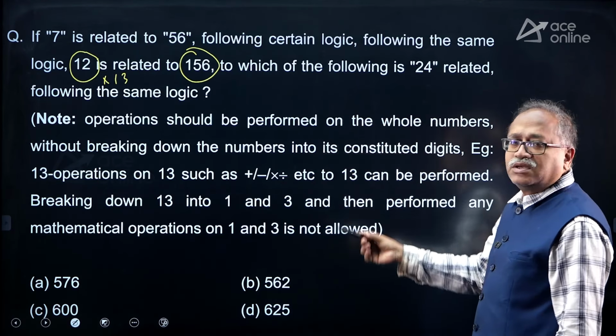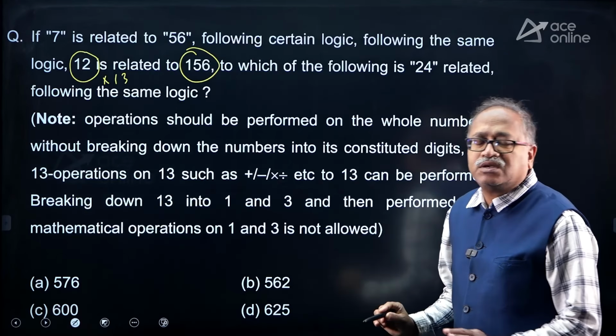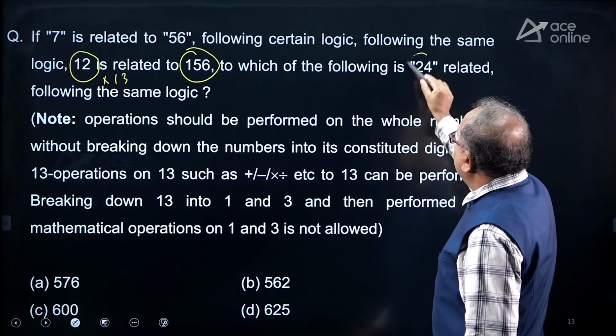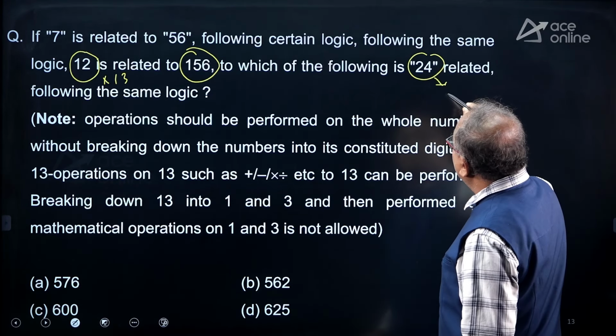Whatever the instruction is, that is common in the exam, don't waste your time. So, if I follow the same thing, 12 into 13, then 24 into 25. First, I check whether 600 is there in the option or not. If it is there, it's okay. If it is not there, I will start thinking in a different way. So, I notice that option C is there. So, this is your answer, and the logic is nothing but n into n plus 1.